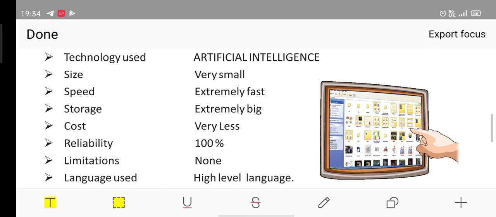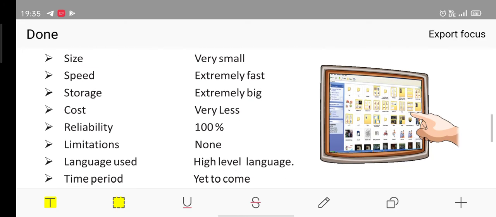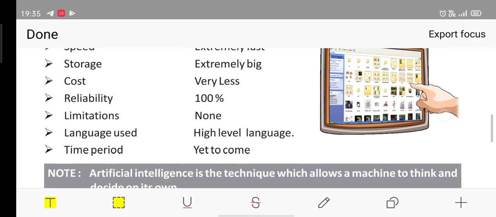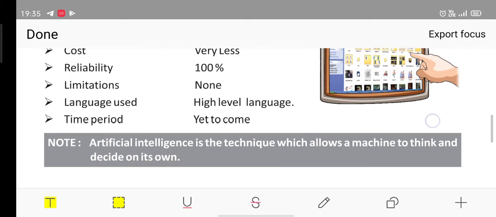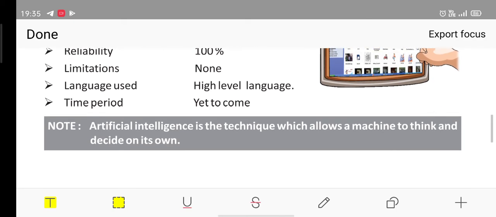As compared to the fourth generation, it is going to evolve in a much nicer way. Cost is very less. Reliability is 100%. You can 100% rely on it, right? Limitations are none, and language used is high level language. Time period is yet to come. We have developed it, but it is yet to come in the market.